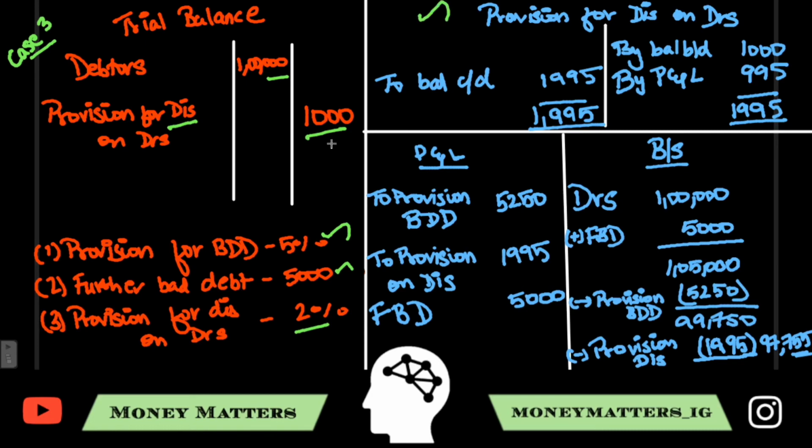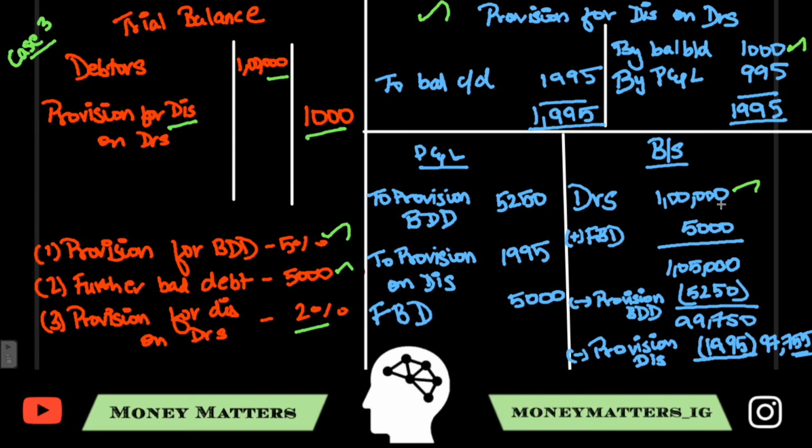So, provision for discount on debtors is a liability. So, the opening balance would be credit balance, which is 1,000 from the trial balance. Now, the closing balance, which will be opposite of the credit side, you'll have to find that amount. So, in balance sheet, you'll put the debtors amount, which is 1 lakh, and always remember, first you'll put the adjustment for provision for bad and doubtful debts, and then you'll make for provision for discount on debtors. So, always for provision for bad and doubtful debts, first priority will be given.